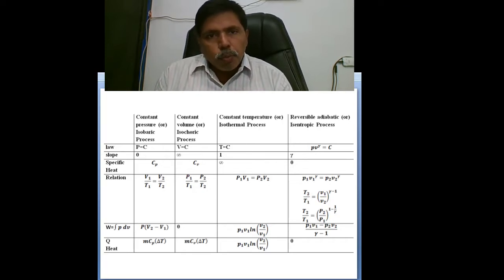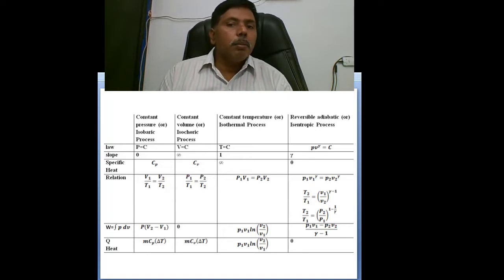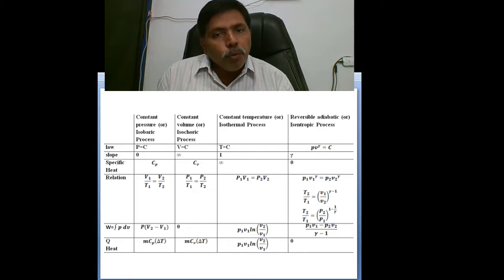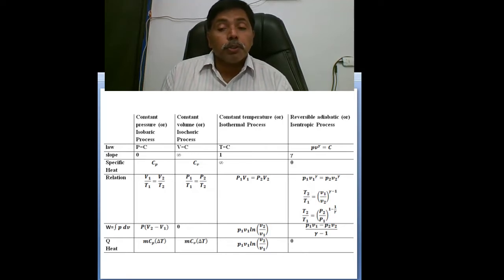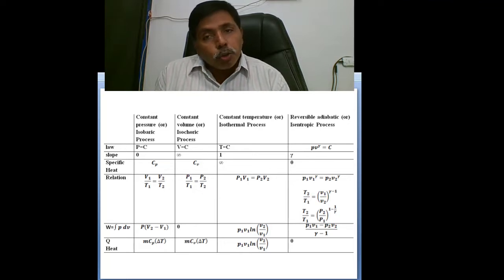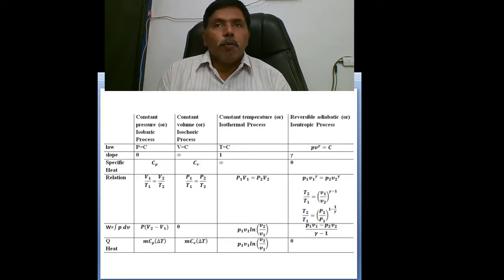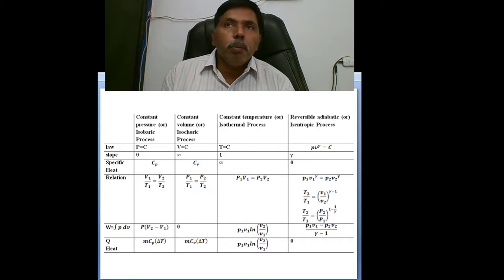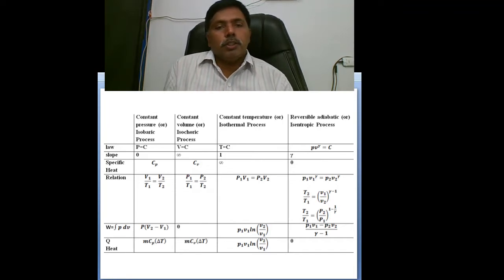First, the isobaric process. What is the law? Pressure is constant. Isochoric process. What is the law? Volume is constant. Isothermal process. What is the law? Temperature is constant. Coming to the isentropic process, what is the law behind it? PV^γ equals constant.